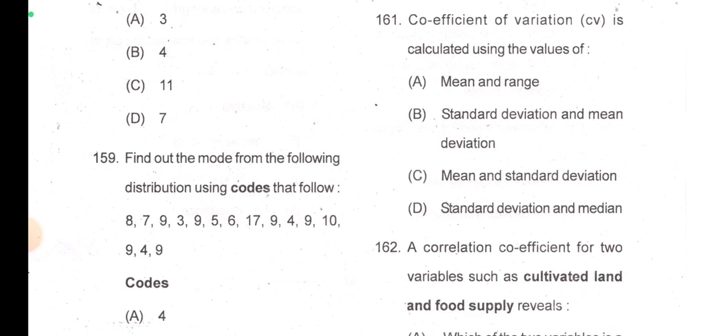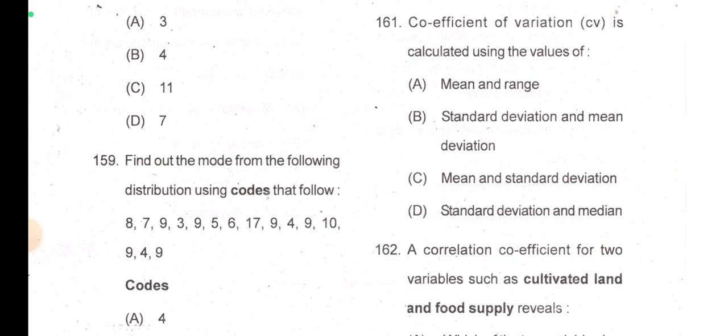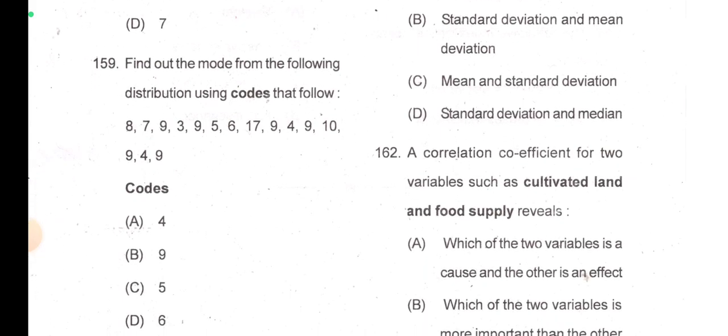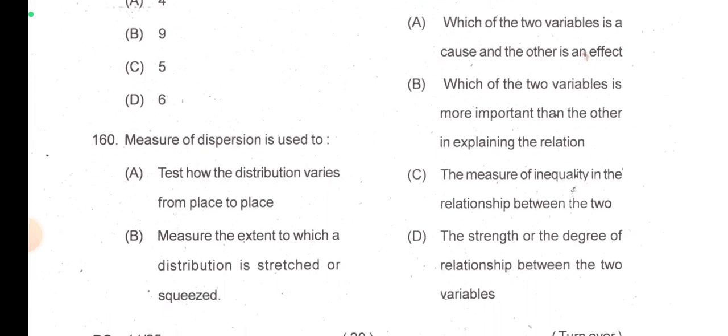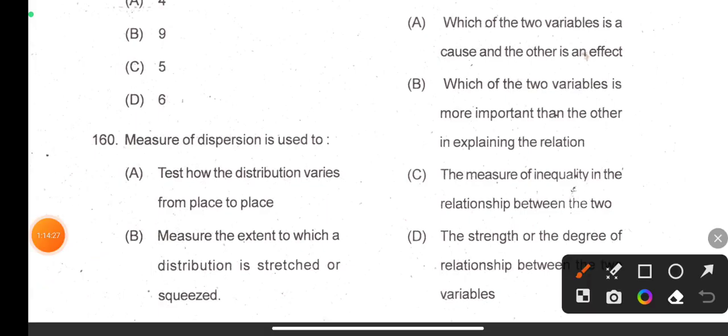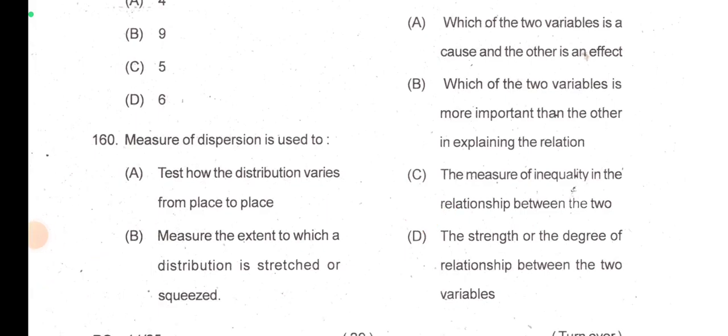Then coefficient of variation, its definition is mean square deviation. So coefficient of variation is calculated using the values of mean and standard deviation. Option C. Now a correlation coefficient for two variables such as cultivated land and food supply reveals definitely the strength or degree of relationship. Option D here is correct, degree or strength of relationship between the two variables.